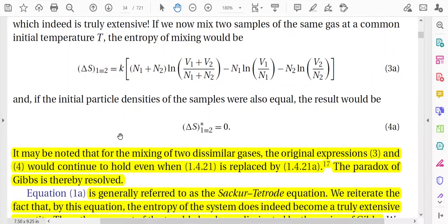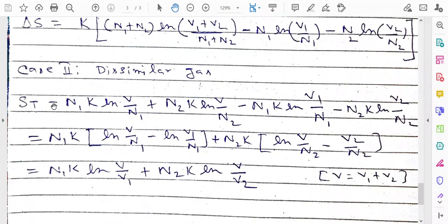So for the same type of gas, if you consider the revised expression, then we can show that delta S is equal to 0. That is, we can remove the paradox. But if you consider dissimilar gases, then we have also established, for case 2, that with the same revised expression, you again get the same expression of delta S that you derived earlier from the wrong expression.